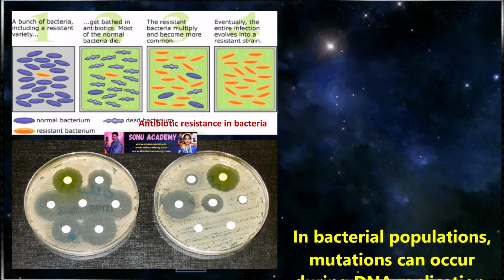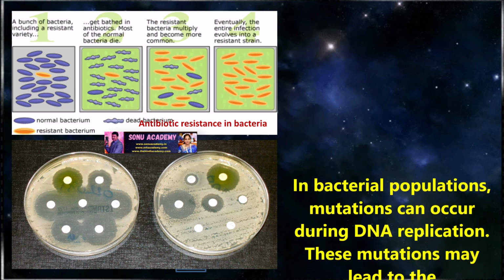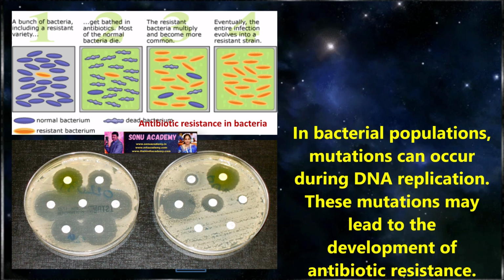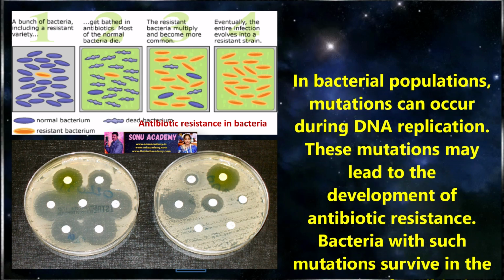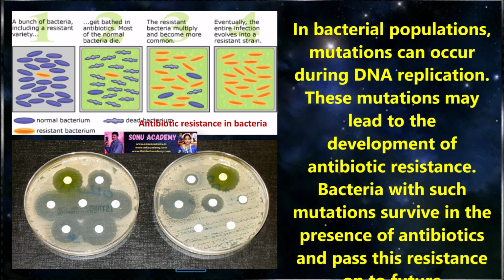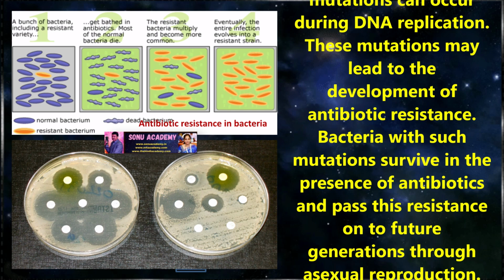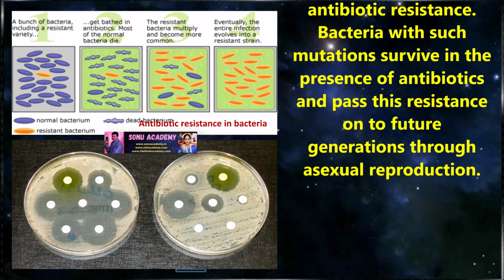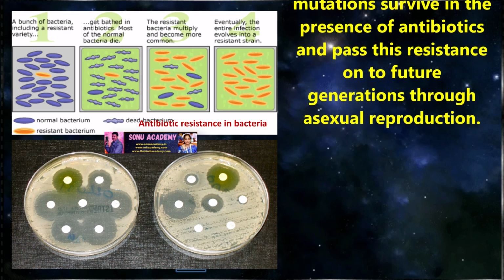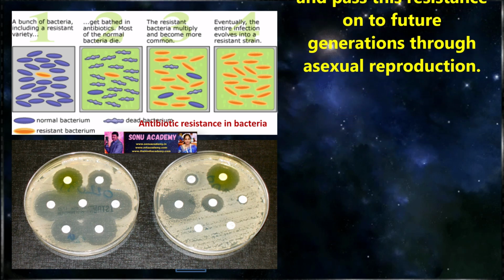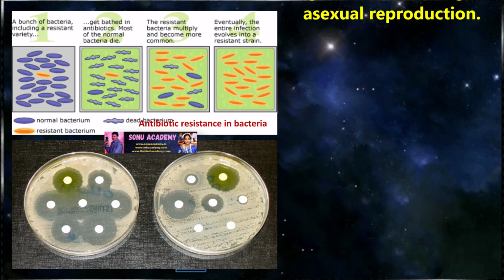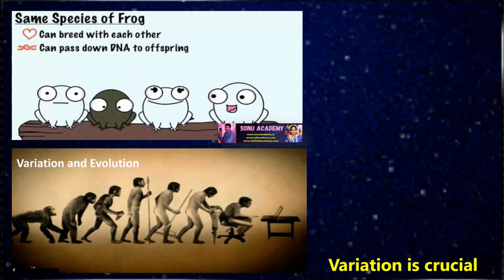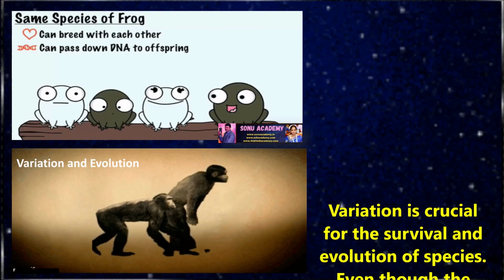Example, antibiotic resistance in bacteria. In a bacterial population, mutations can occur during DNA replication. These mutations may lead to the development of antibiotic resistance. Bacteria with such mutations survive in the presence of antibiotics and pass this resistance on to future generations through asexual reproduction. Children, let us discuss the variation and evolution.